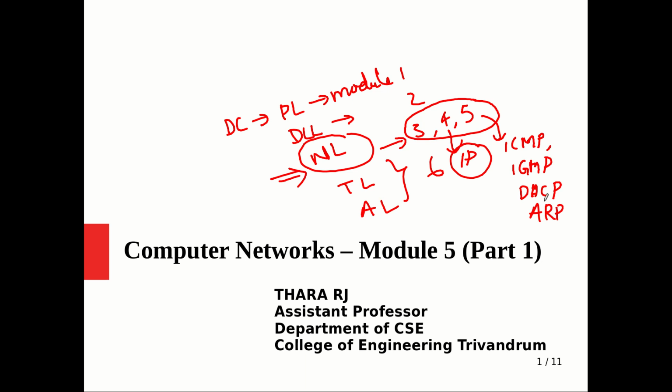Many supporting protocols are there, and together they make up the network layer. This is the core one, and these are the supporting protocols. We will also see some routing protocols, like BGP, in the 5th module. So that is how the topics are distributed in the 5th module. Hope you get an idea.